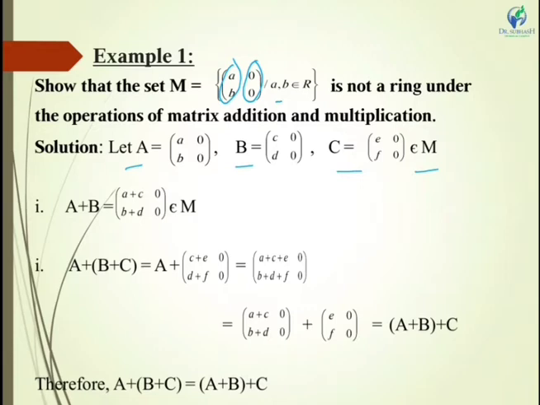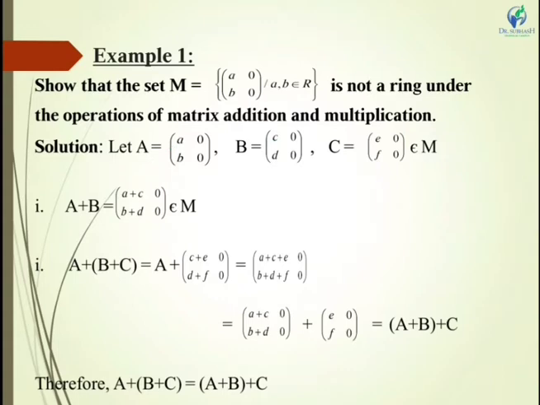Now, to be a ring, first we need to prove that it is abelian with respect to addition. So first is closure. Now if I add A and B, then corresponding elements are added according to matrix addition. So here it will become a plus c, and this will become b plus d, and the rest will be 0, 0. So this is of the form of the set M. So we say that closure is satisfied.